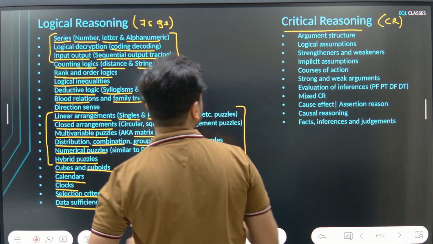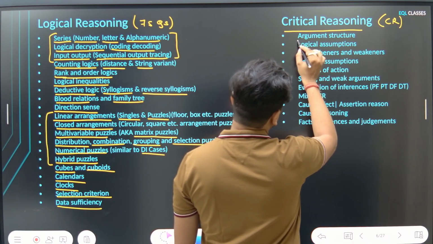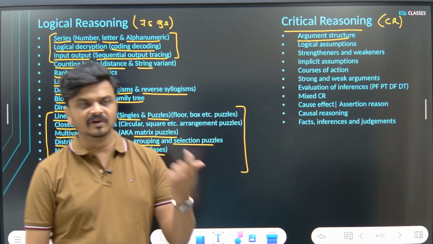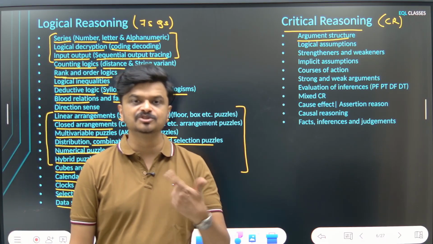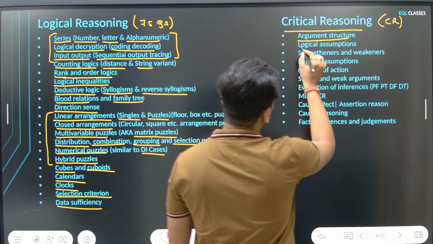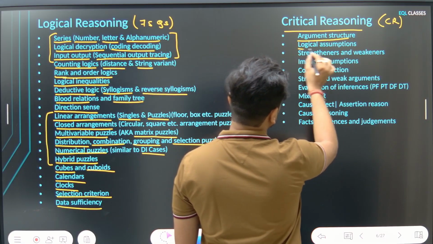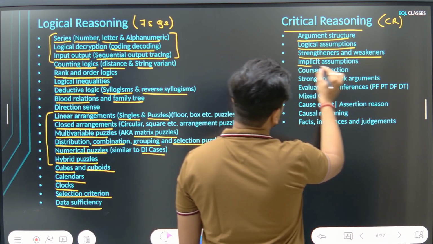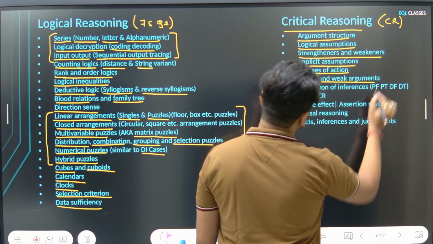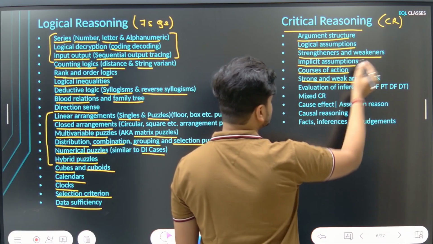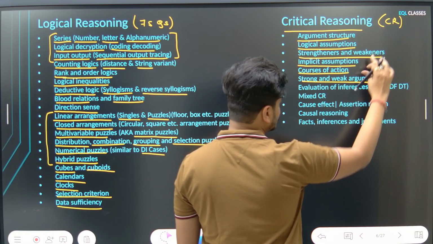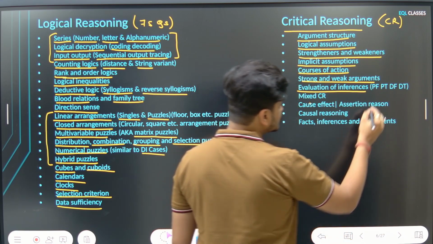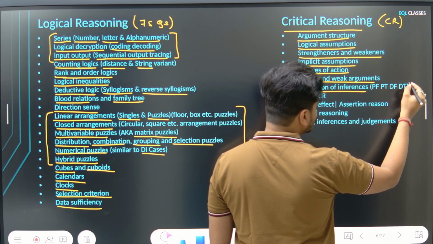Now coming to critical reasoning, you'll have to start with the argument structure and component identification. You should be very clear about what a premise is, what a conclusion is, what assumptions are. Then the most important topic of critical reasoning is logical assumptions, followed by strengtheners and weakeners. Then implicit assumptions, courses of action, strong and weak arguments. Please note that strengtheners and weakeners is not the same as strong and weak argument. These are two different topics. Then evaluation of inferences into 4 categories: probably false, probably true, definitely false, definitely true.